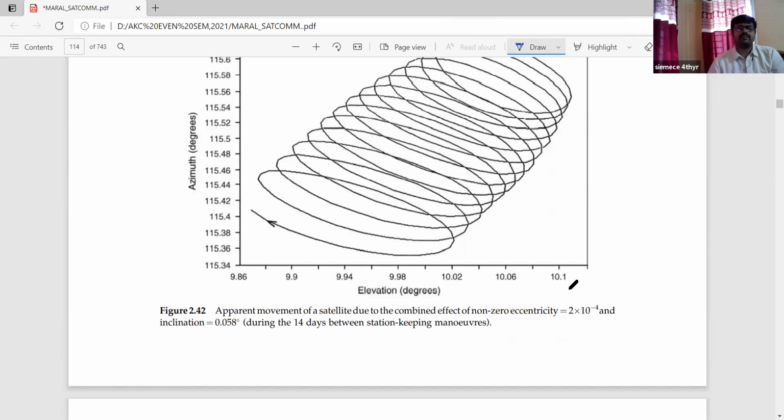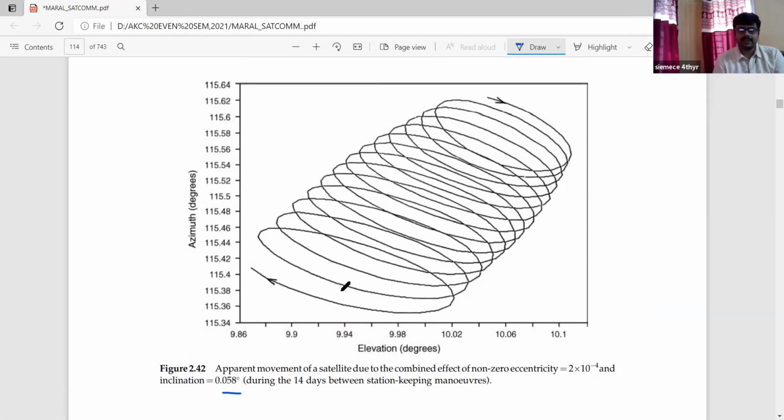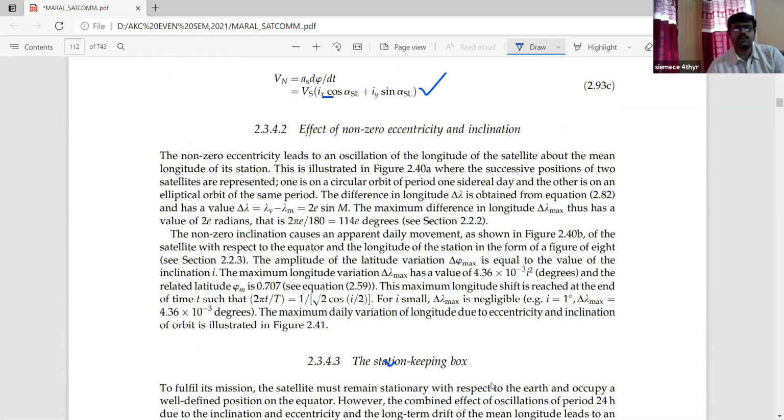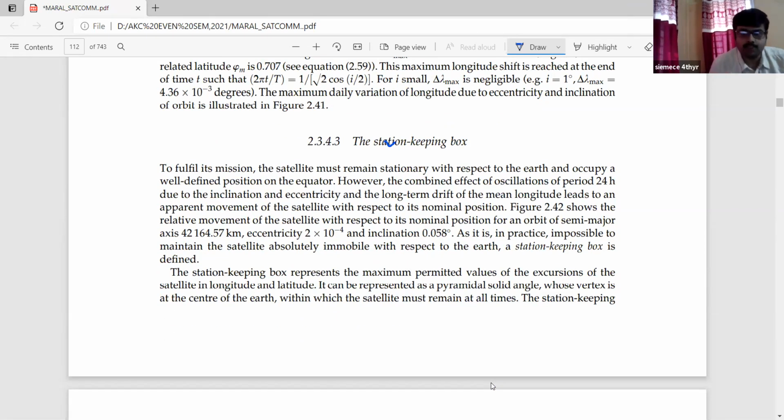That is the apparent movement of a satellite due to the combined effect of a non-zero eccentricity, where the value they have taken is equal to 2 into 10 to the power minus 4, and the inclination. I have mentioned that there will be a slight value of the inclination. If you see the value for the inclination, it is not zero. The value that we are getting is 0.058 degree during the 14 days between the station keeping. I have mentioned the duration: 4 days, 1 week, 2 weeks, and they have observed this after 14 days from the initial value. This station keeping is associated with that. So this is the drifting, that is a change. Drifting means a small amount of change.